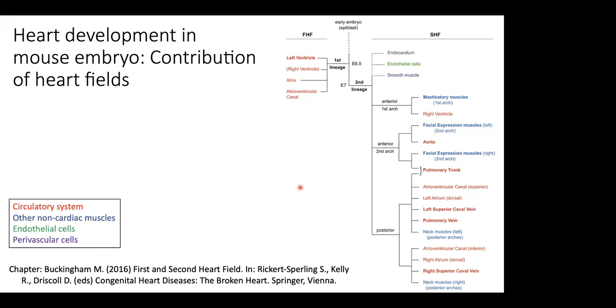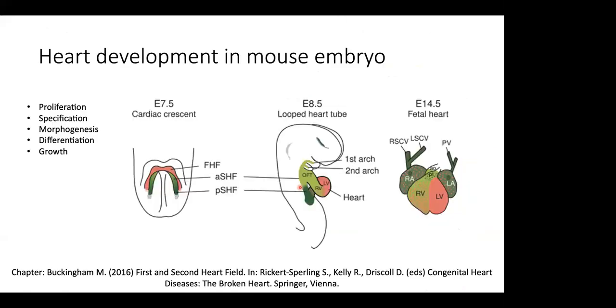So the first heart field appears first, the second heart field, as the name itself suggests, appears second, like a half-day delayed appearance. Then the first heart field majorly contributes to the left ventricle and minimally to the rest of the heart. And the second heart field cells take care of the rest; anything other than the left ventricle is majorly built by the second heart field cells.